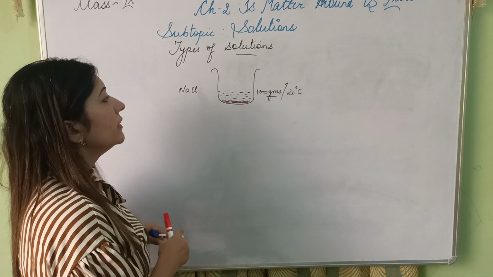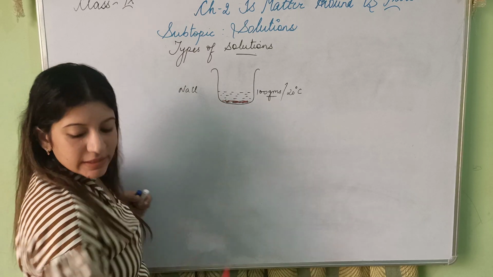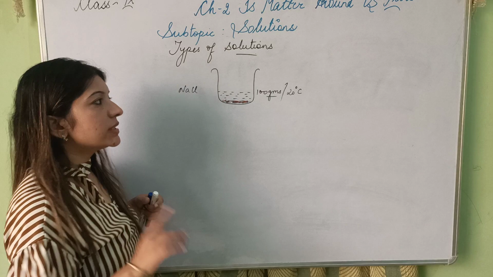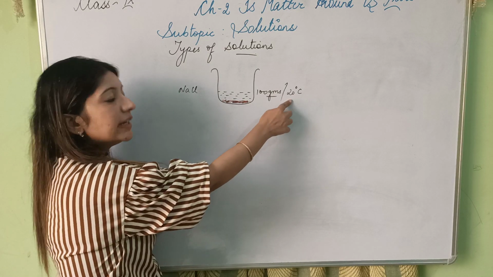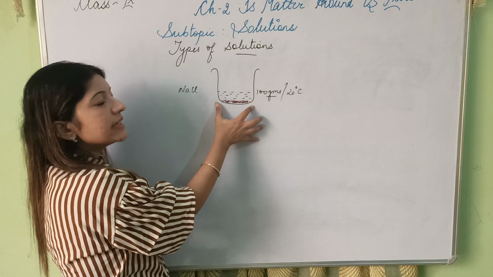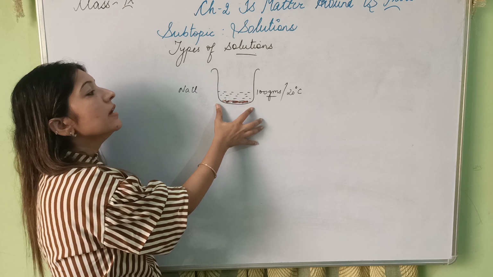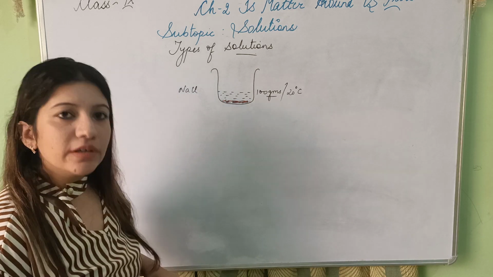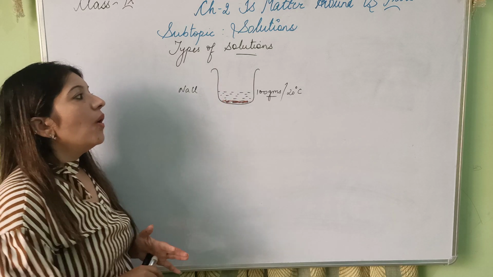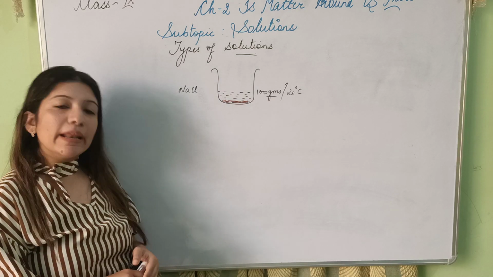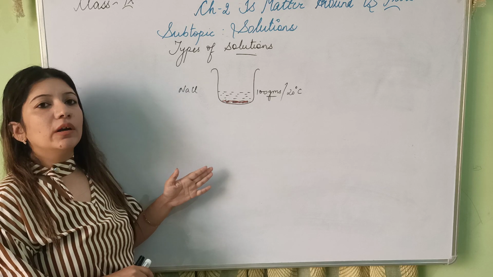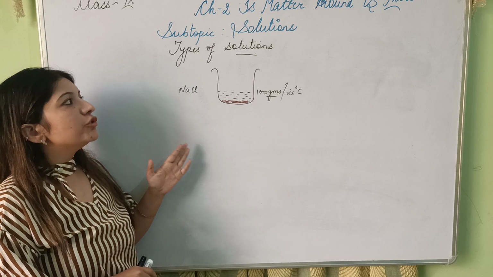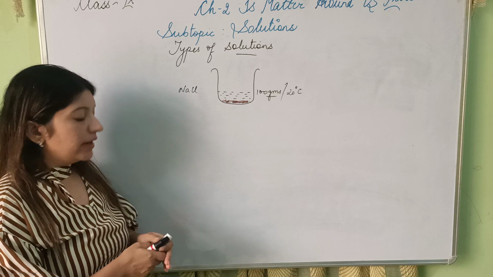So this particular solution in which no more solute can be dissolved at a given temperature is known as saturated solution. The solution in which no more solute can be dissolved at that particular temperature is known as saturated solution.